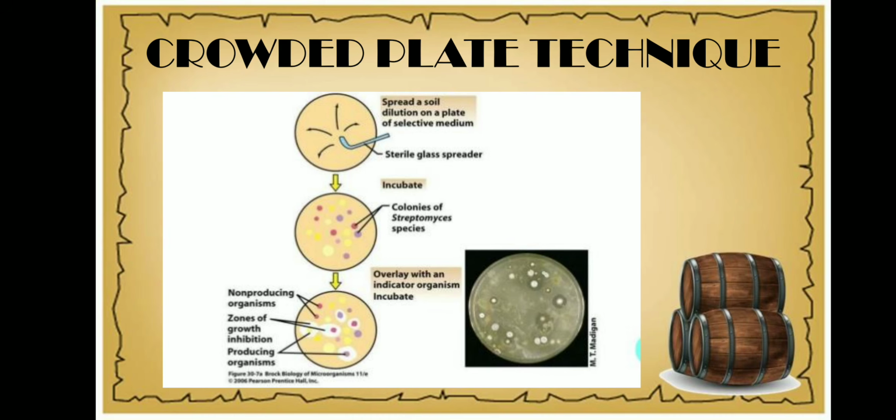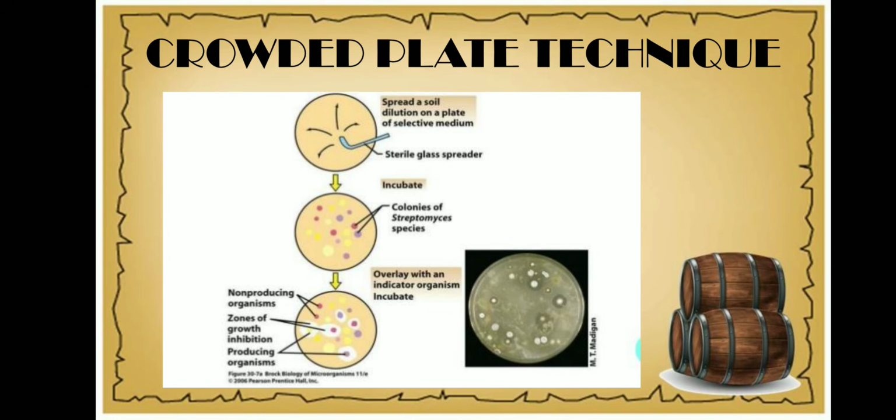In this diagram it is clearly showing they take the plate which has 300 to 400 colonies per plate, and they flood this plate with the test organisms. Later these plates are subjected to further incubation to allow the growth of the test organisms. Later, if they see the formation of inhibitory zones around these colonies, then that will give us a clear picture that the colony is actually producing the zone of inhibition and it is inhibiting the other organisms. So that is another modified technique.